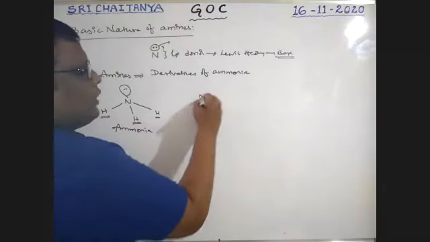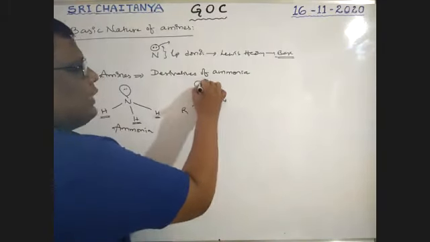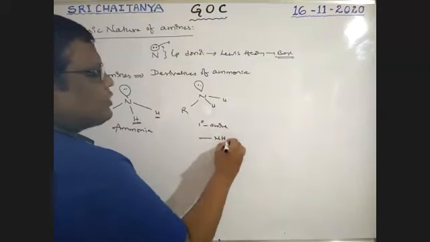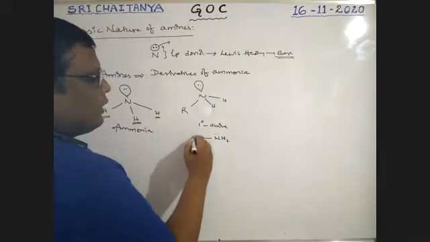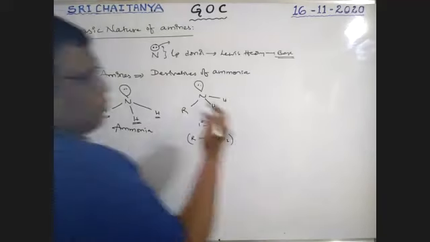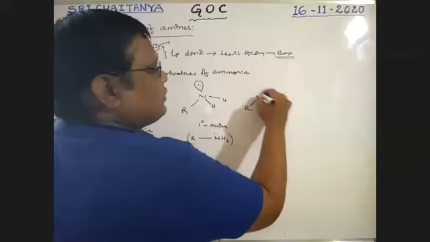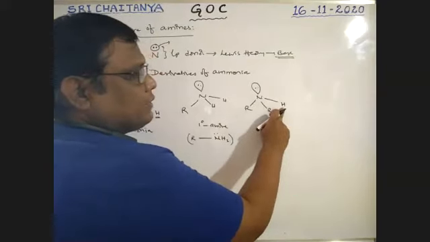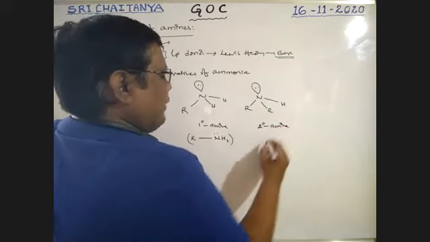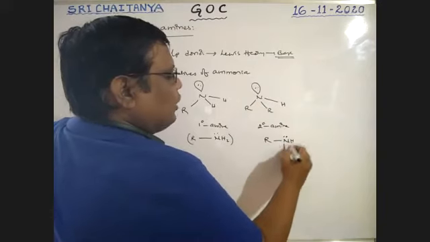See here, one of the hydrogens is replaced with an alkyl group, the remaining 2 are hydrogens. It is a primary amine. It has NH2 as the functional group. Nitrogen with NH2 and an alkyl group is a primary amine. One more hydrogen is replaced with an alkyl group. So there is nitrogen, this is NH. It is a secondary amine. Here the functional group is NH, boys. Nitrogen has a lone pair and is bonded with 2 alkyl groups.